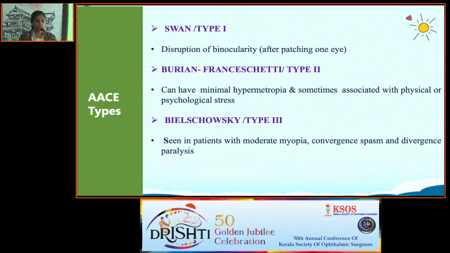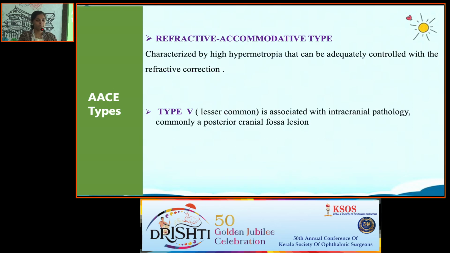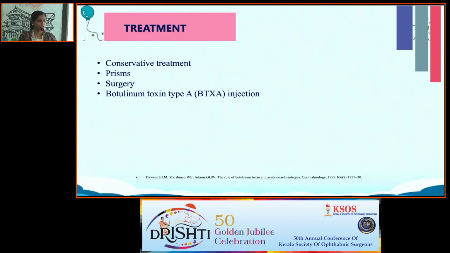Third type is the Bielschowsky type, which is seen in patients with moderate myopia, convergent spasm, and divergence paralysis. Fourth type is the refractive accommodative type, characterized by high hypermetropia that can be adequately controlled with refractive correction. Type 5 is the lesser common variety associated with posterior cranial fossa tumors. The treatment options are conservative treatment including spectacles and prisms, surgery, and botulinum toxin A injection.